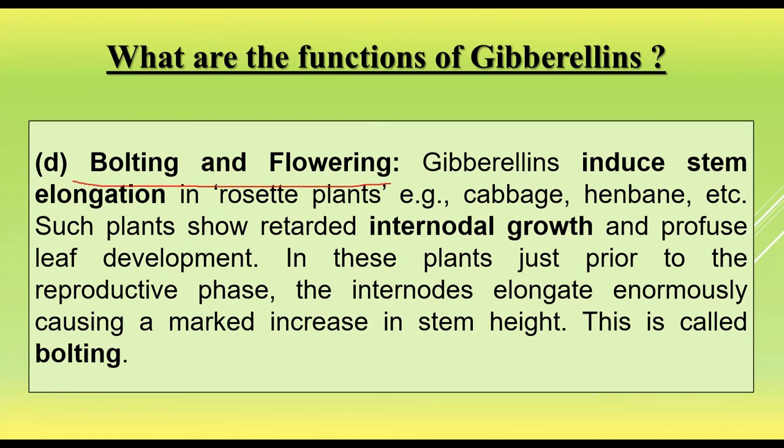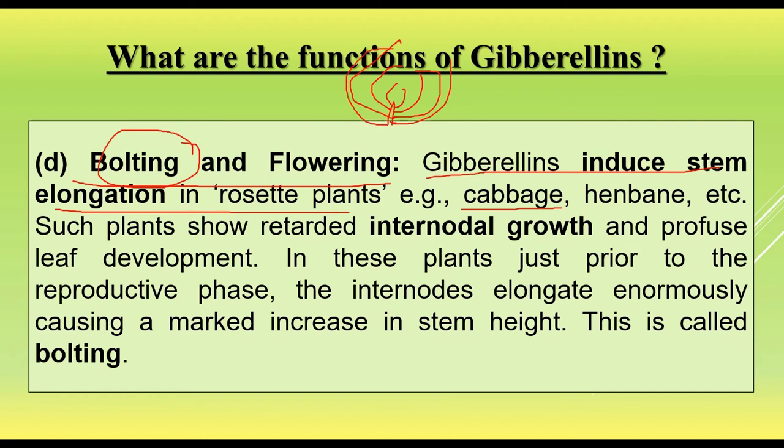Another important function is bolting and flowering. This word bolting is very important. Gibberellin induces stem elongation in rosette plants. Rosette plants are, for example, cabbage and beet. Here the axis is very compact and the internodal region is highly reduced, and from the internodal region the leaves develop. In the case of cabbage it is highly compact, that is, the internodal regions are highly reduced.